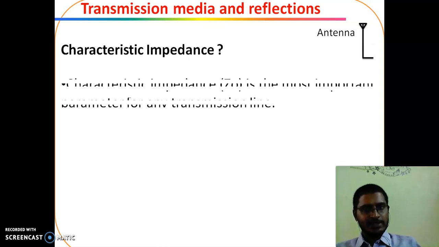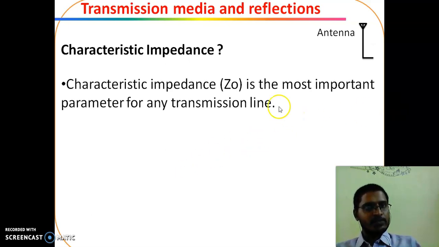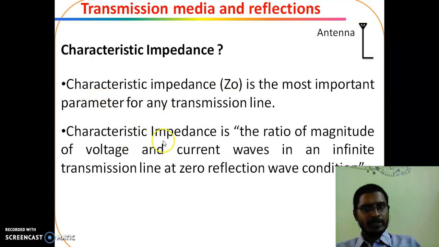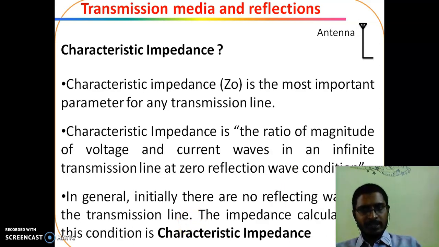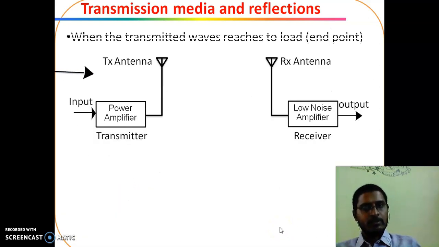What is characteristic impedance? Characteristic impedance is the most important parameter for any transmission line. It is the ratio of the magnitude of voltage and current waves in an infinite transmission line under zero reflection conditions. When there are no reflections, the ratio of voltage to current is represented by the characteristic impedance.